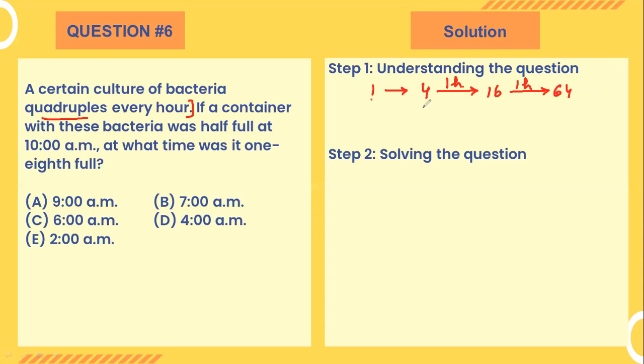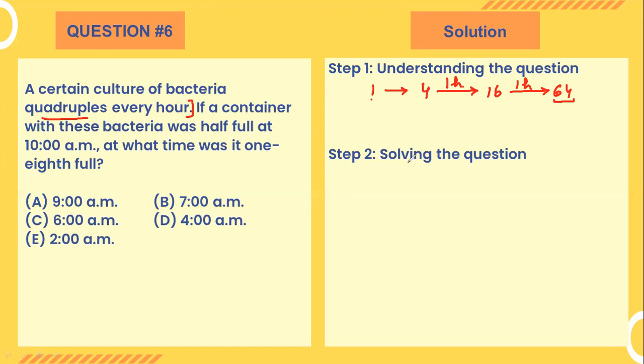Now, if we understand, can we say that for 16, 1 hour before must be 1/4 of this value? 1/4 of 16 is nothing else but 4. Similarly, if we have 64 as the population, can we understand that 1 hour before the population will be 1/4 of 64? Does that make sense?